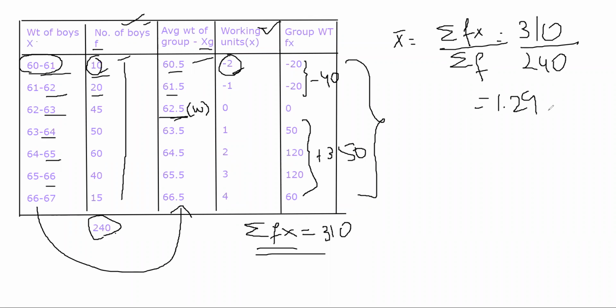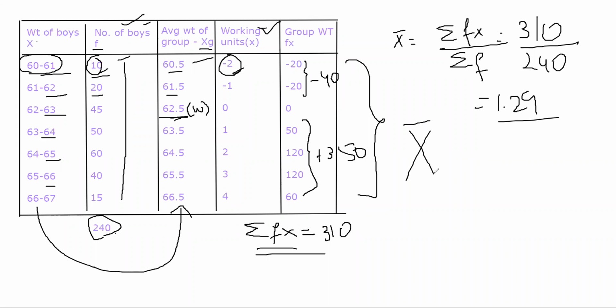Okay. I hope you guys have a pen and paper. You can calculate later on if you want to. Okay. So you get 1.29. Now the same way that we did in the previous grouped data, if you remember in mean of grouped data, what we did was to find out real units wala mean. If I am trying to find out x bar, that was my main purpose of doing this. I wanted to find out the mean weight of all the boys, all the 240 boys.